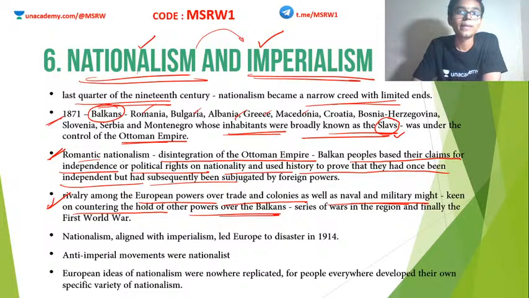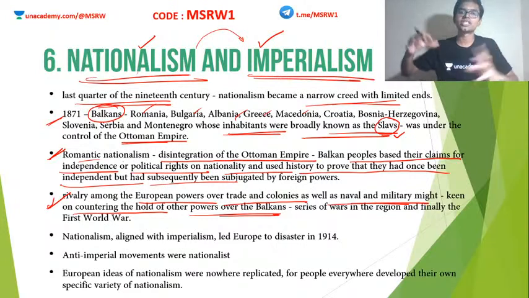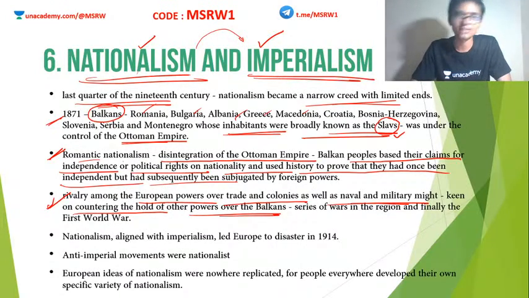So here is a very good opportunity for anybody to attack these states and annex them. Clear? So the major powers in Europe did not want anyone else to claim these states. They wanted to annex them before anybody put their foot in or started thinking about it. So there was a crisis in Europe where almost all the major powers participated because everybody wanted to annex the Balkan states. Everyone wanted a share of these Balkan states. This is known as the Balkan crisis. Okay, we have to study that as a separate chapter. I am not explaining it here.